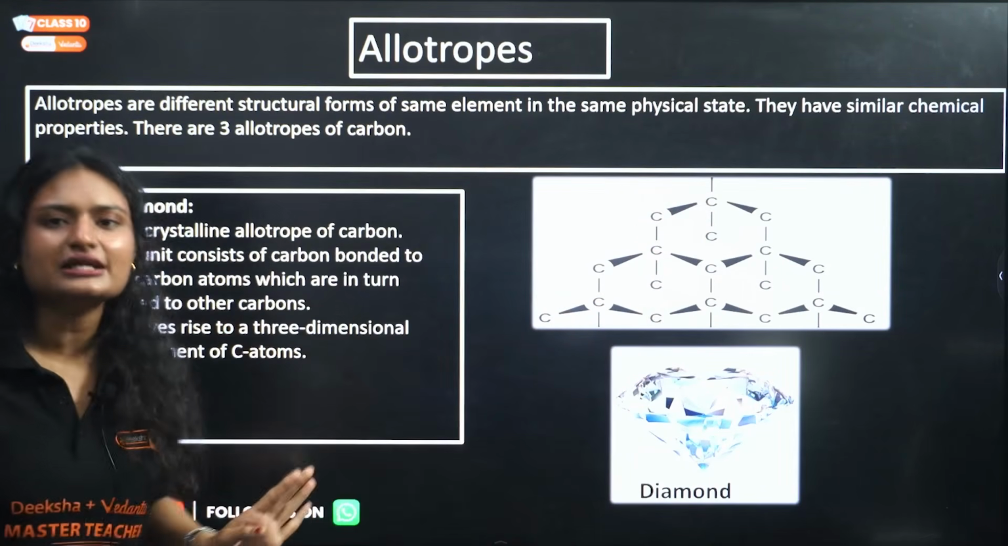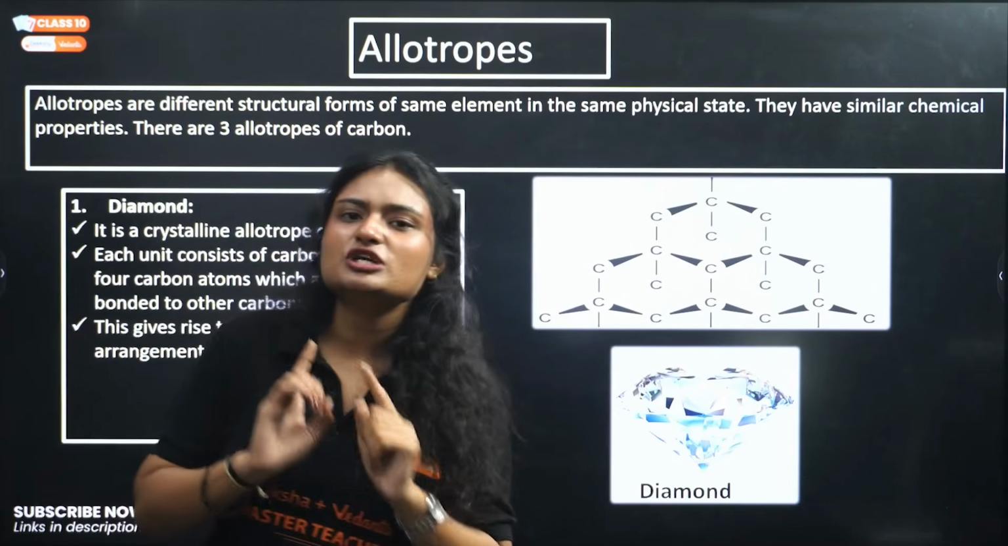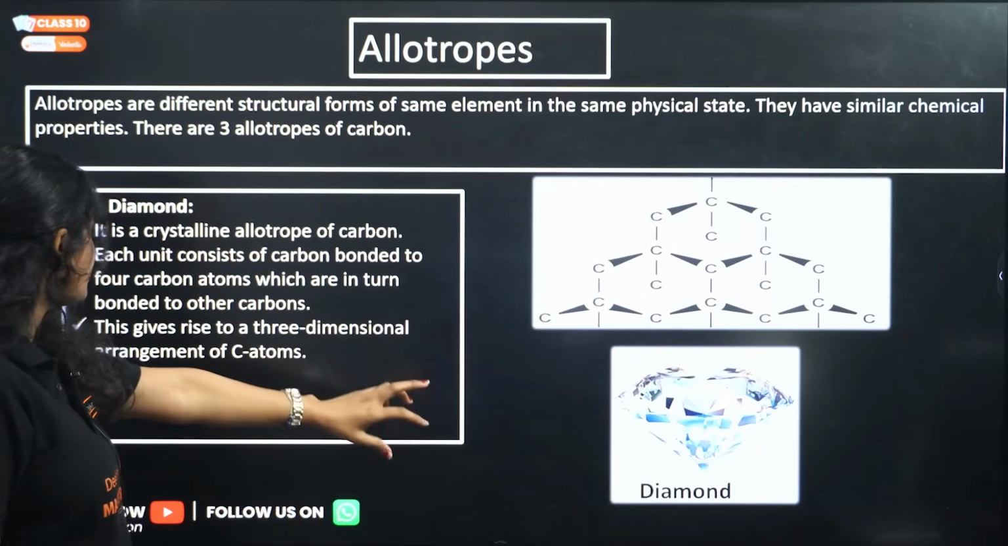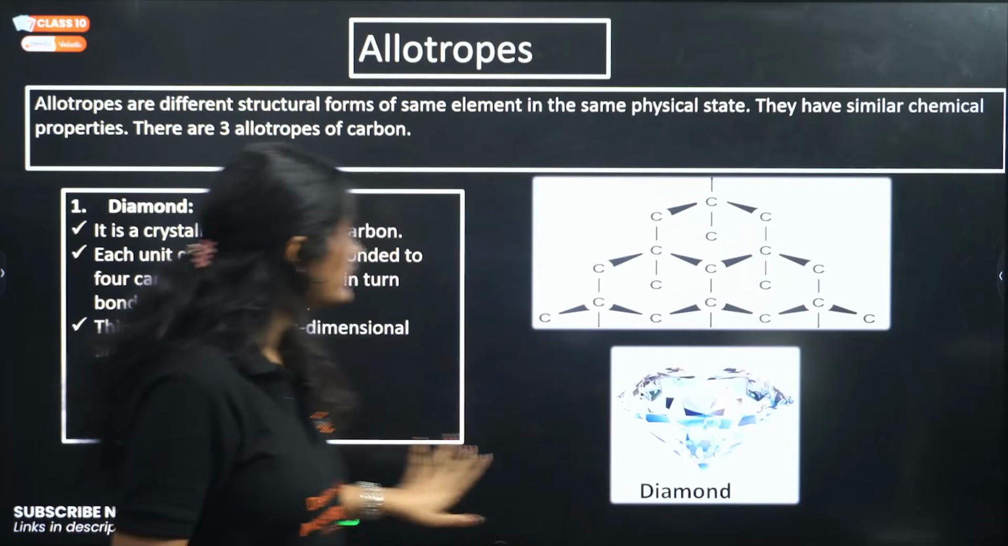There are no free electrons there, so that's why diamond is a bad conductor of electricity, but it is extremely hard because this is a 3D arrangement of all the carbon atoms, and it is extremely hard.